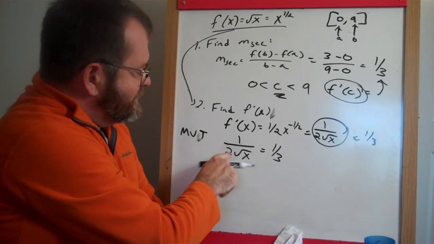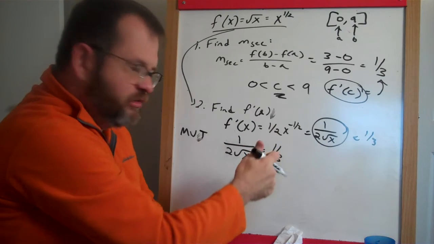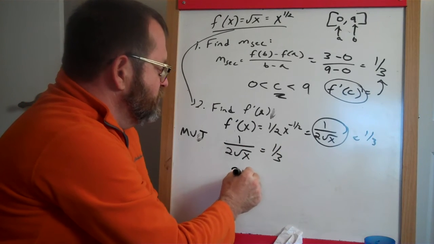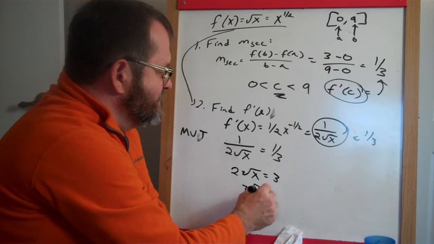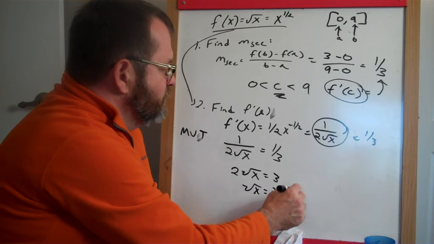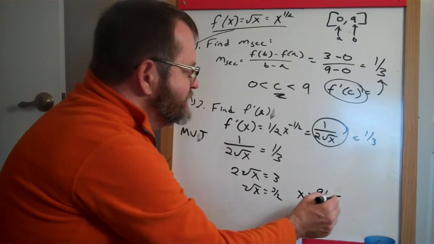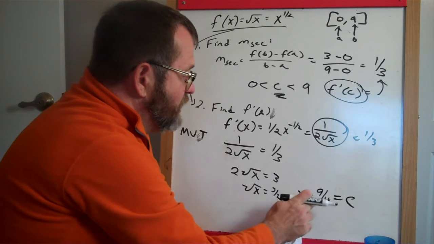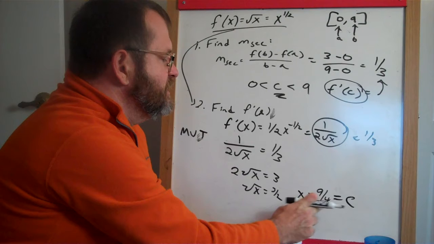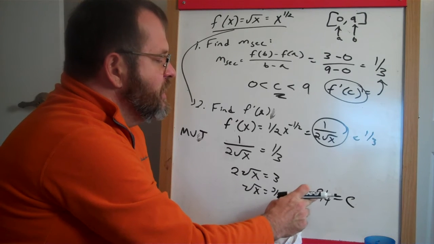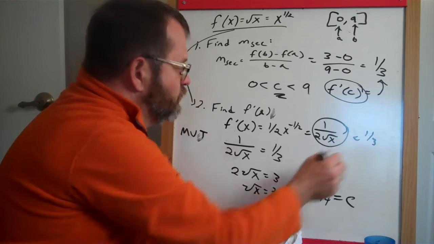Okay. This is messy with all this stuff in the denominator, not in the numerator, so I'm going to take the reciprocal of both sides and switch it to 2 times the square root of x equals 3, which means the square root of x is equal to 3/2, which means x is equal to 9/4. That is the value c, and you can see it's between 0 and 9. This is 2 1/4, so it is between those two values, and it is where the derivative of this function should be equal to 1/3.